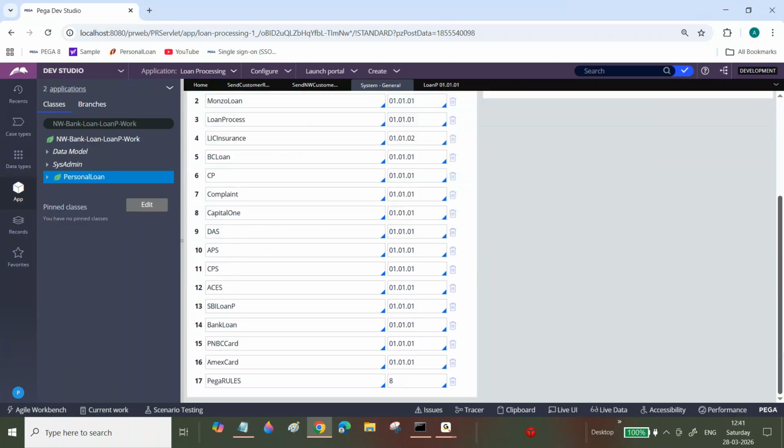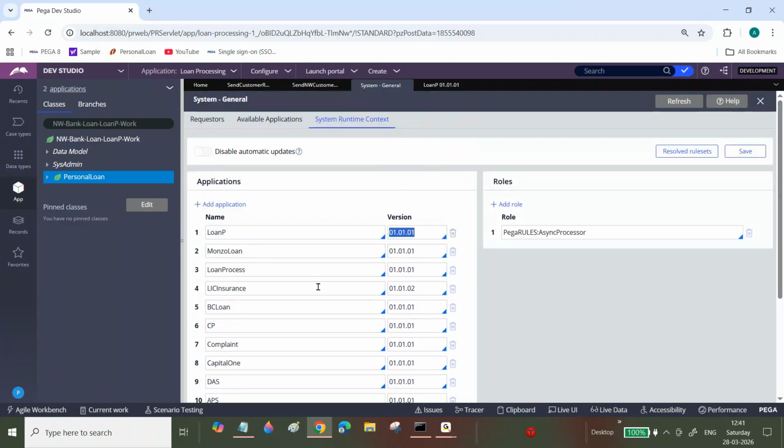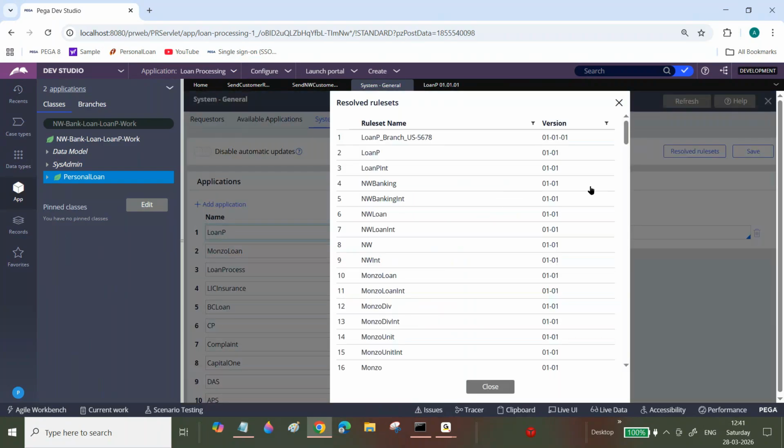Also, whatever rule set versions you created, you need to verify them. In this application, sometimes we get issues, and you need to debug like that. What is the version? Is the application runtime context pointing to the correct version or not? Then in this application, we can click on resolve rule sets. Here we can see whether the current rule sets are pointing correctly or not.